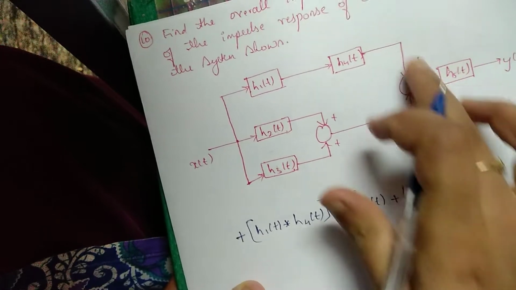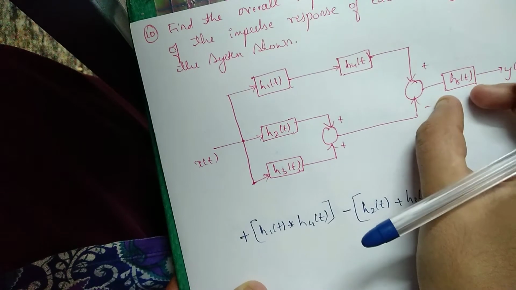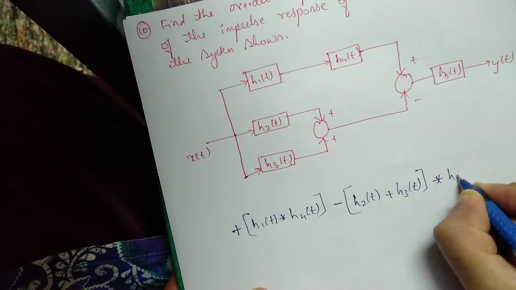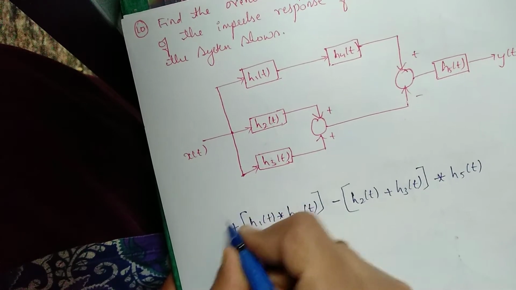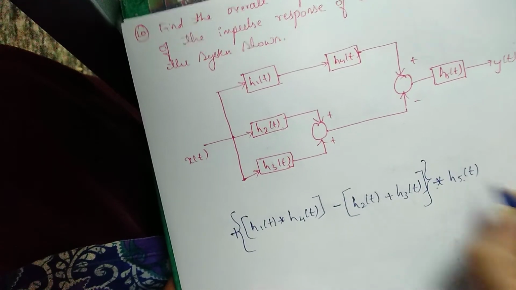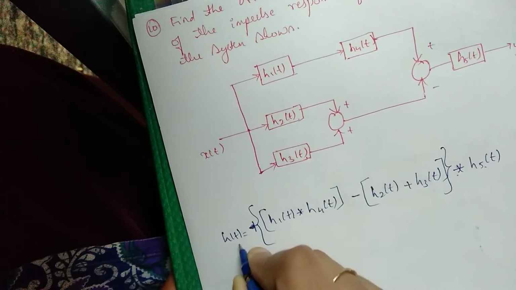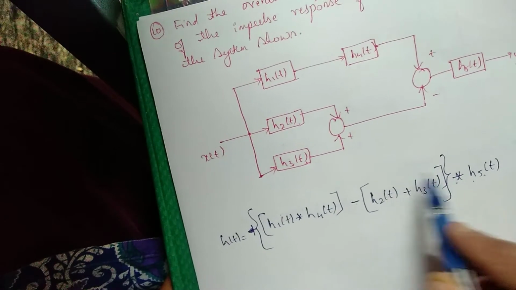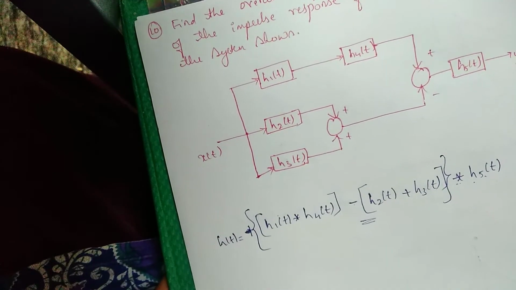So this whole block is reduced now. This whole block is connected in series with h5 of t. So this whole thing should be convolved with h5 of t. This is your h of t. Since plus is there, you can eliminate it. h of t is this one block minus one block, convolved with h5 of t. This is how you can reduce it in only a single step.